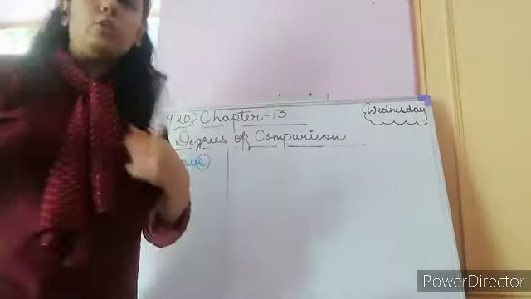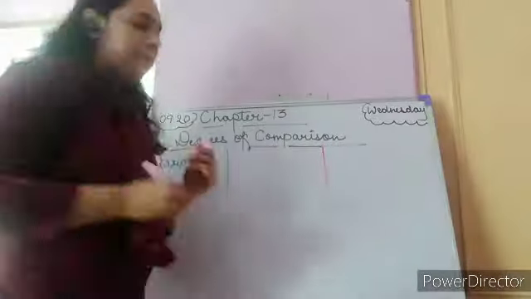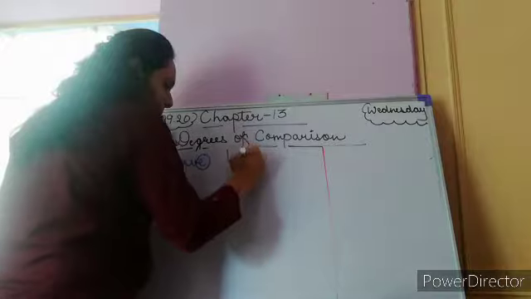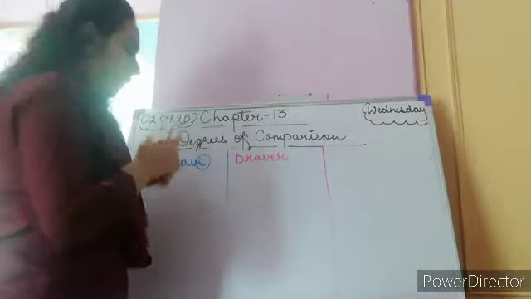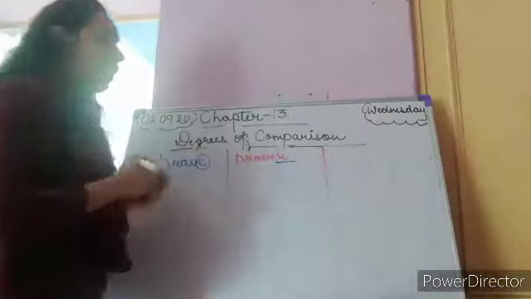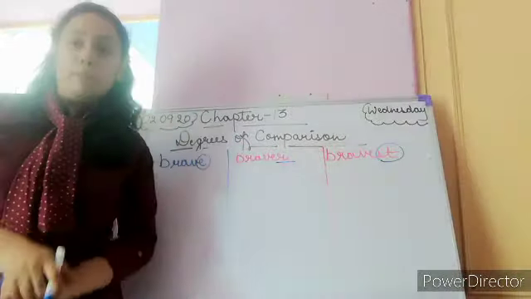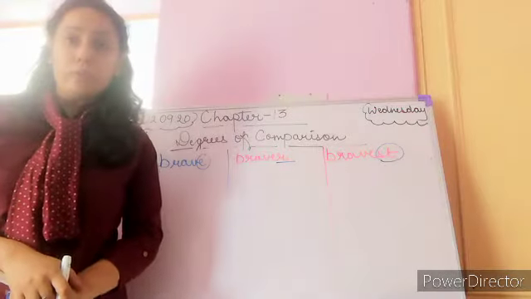When I use it for comparison between two persons or two animals, we can say braver. Here we will add only R with the adjective brave. And when I compare more than two animals or more than two persons, we will say bravest, spelled BRAVEST. We will add only ST here to change this adjective to superlative degree. I hope this is clear to you, children.